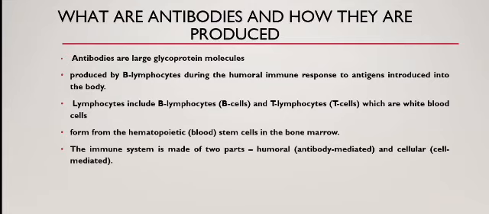What are antibodies and how are they produced? Antibodies are large glycoprotein molecules produced by B lymphocytes during the humoral immune response to antigen introduced into the body. Lymphocytes include B lymphocytes (B cells) and T lymphocytes (T cells), which are white blood cells formed from the hematopoietic stem cells in the bone marrow. The immune system is made up of two parts, humoral and cellular. Humoral is antibody mediated and cellular is cell mediated.